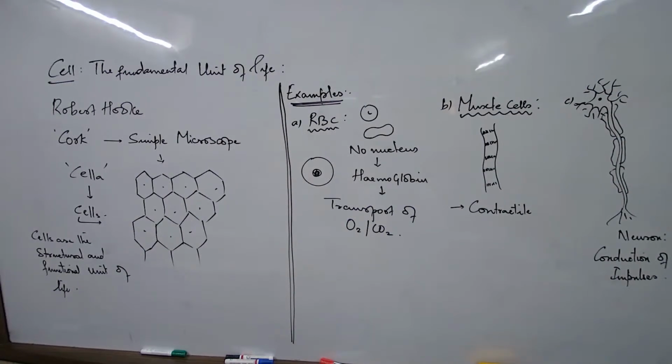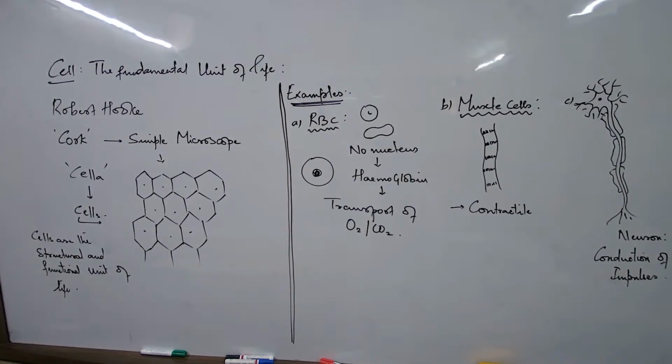The structure of a cell is designed so as to enable the cells to perform a particular function. Full stop. Now we will write one or two examples.